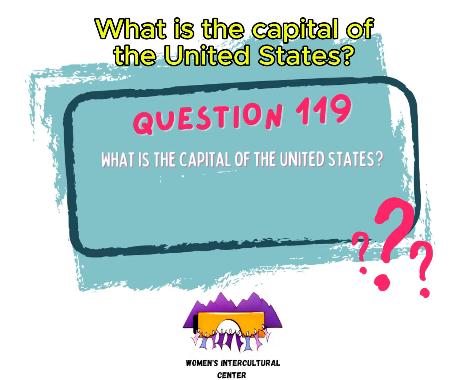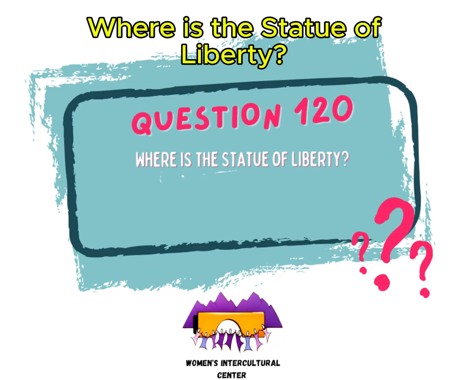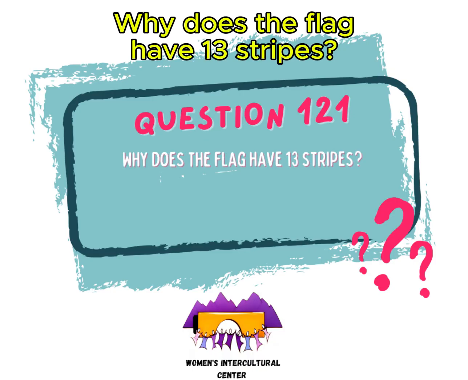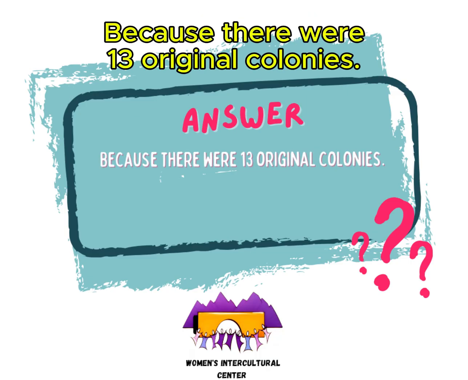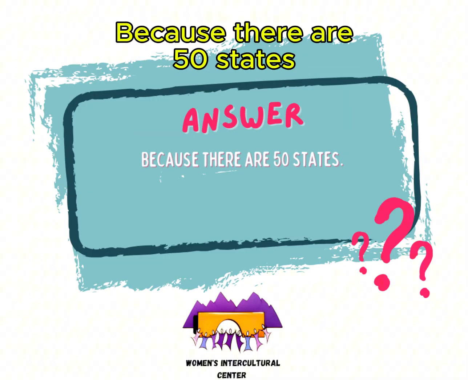What is the capital of the United States? Washington, D.C. Where is the Statue of Liberty? New York Harbor. Why does the flag have 13 stripes? Because there were 13 original colonies. Why does the flag have 50 stars? Because there are 50 states.